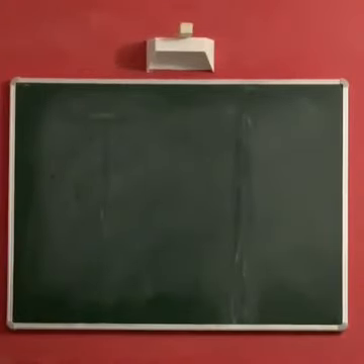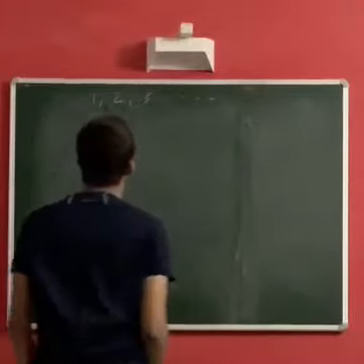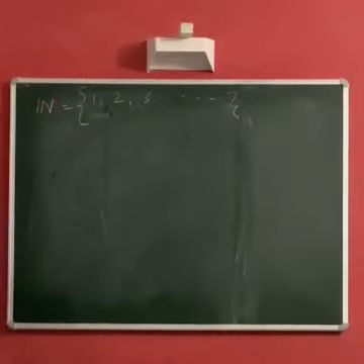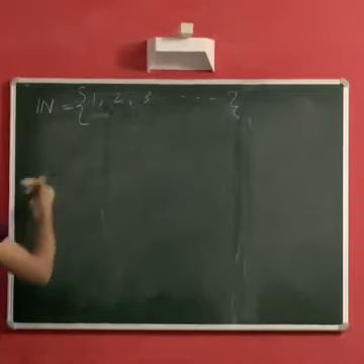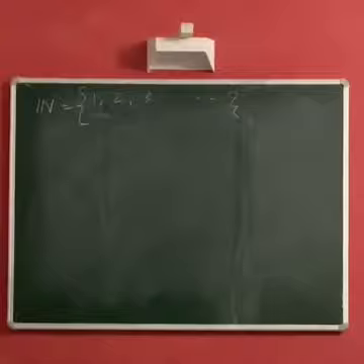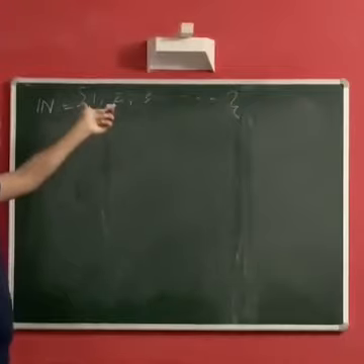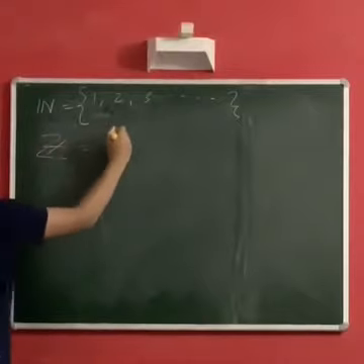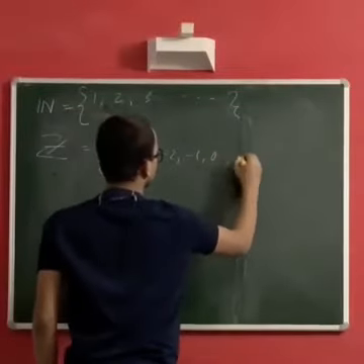So first of all, let's look at all the number systems that we are already aware of. The counting numbers 1, 2, 3 and so on. This set is what we are all aware of to be the set of natural numbers. Adding another 0 to this will make it the set of whole numbers. But let's not write that, because we know that if you add the additive inverses to the set of natural numbers, then along with 0 you will get the set of integers, that is minus 2, minus 1, 0, 1, 2 and so on.